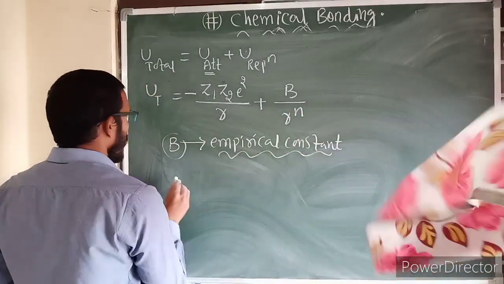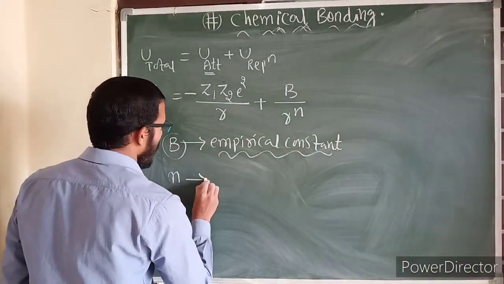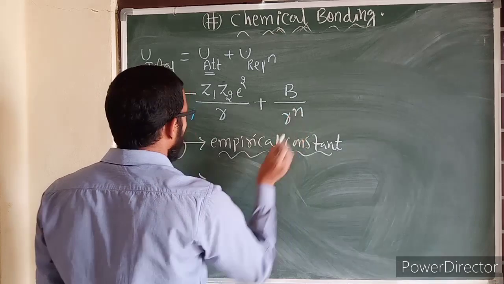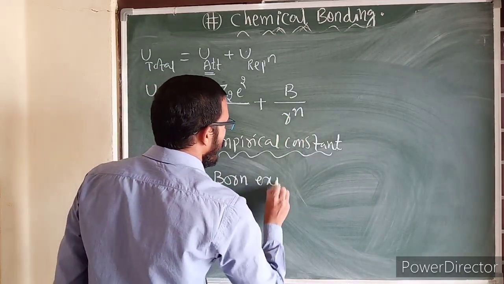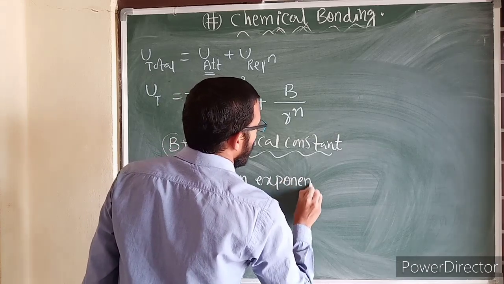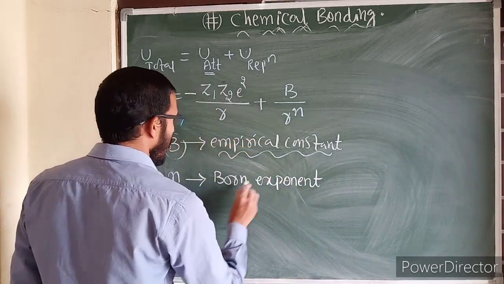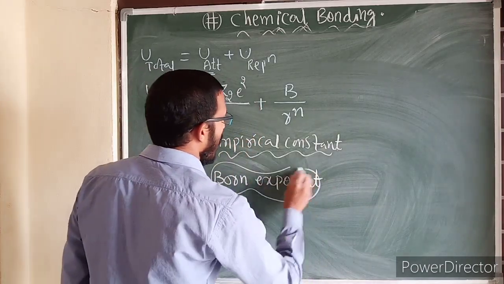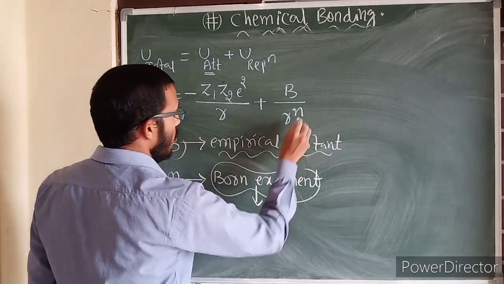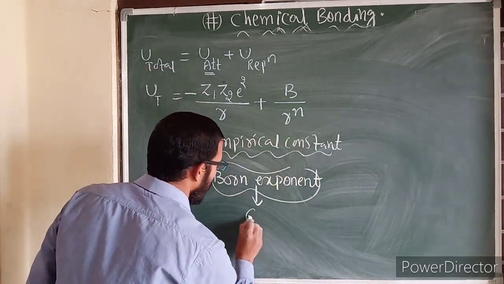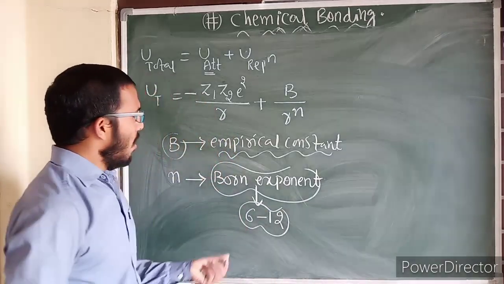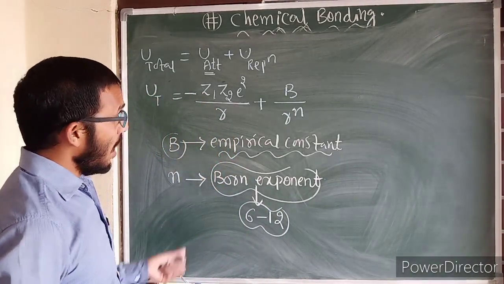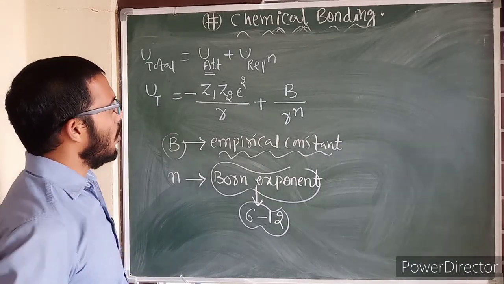Now see here, what is meant by n here? So n stands for Born exponent. Its value varies from 6 to 12. This is very important. Now let us talk about one more constant term we are going to introduce here.